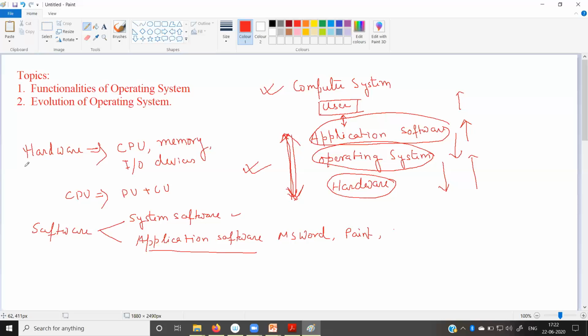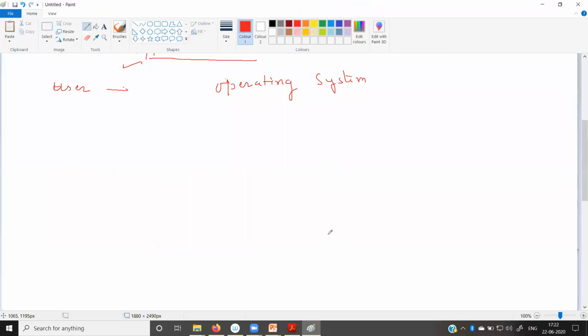Now, apart from this hardware, application software and user, the main important part is the operating system. So the main important part of the computer is the operating system. Okay. Now let us define what is operating system. Fine. So operating system is basically defined as the interface.